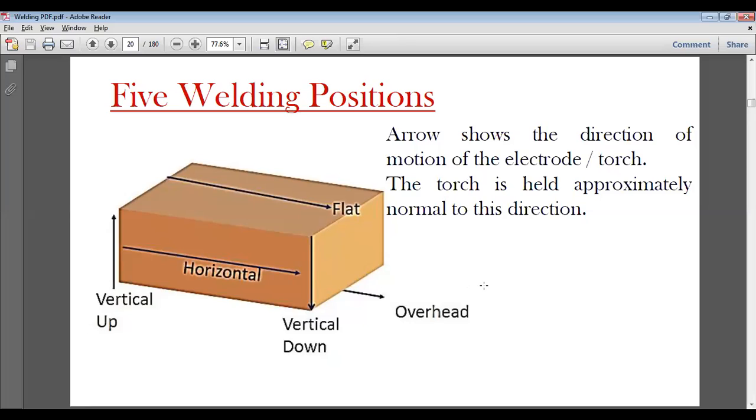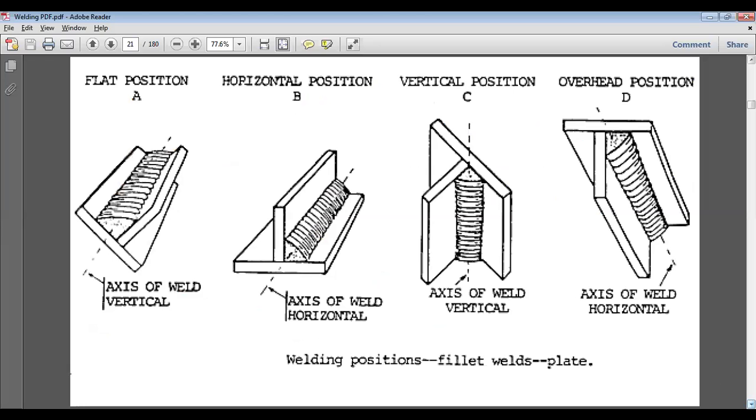welding positions in which we put the torch and the electrode torch arrangement, so that we have five different welding positions. Now we will be coming to the explanation of the five different welding positions. We have the axis of weld, then this axis of weld is vertical, axis of weld is horizontal, axis of weld vertical, axis of weld horizontal.